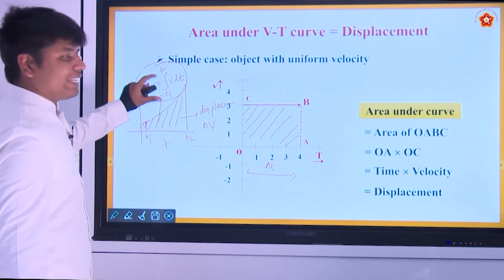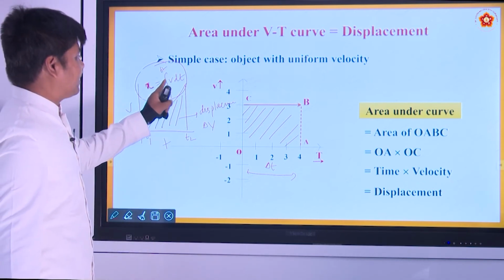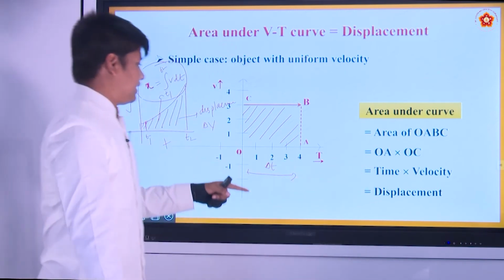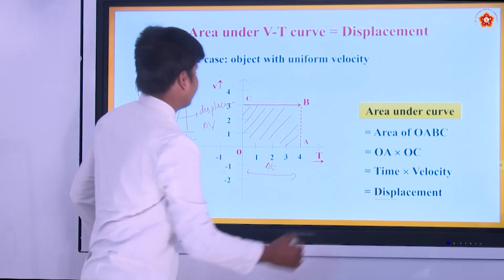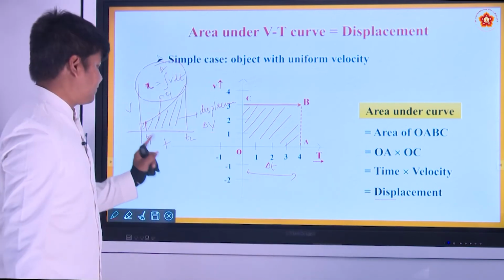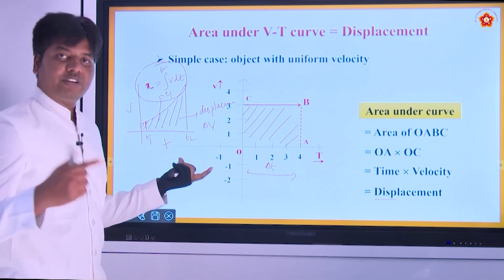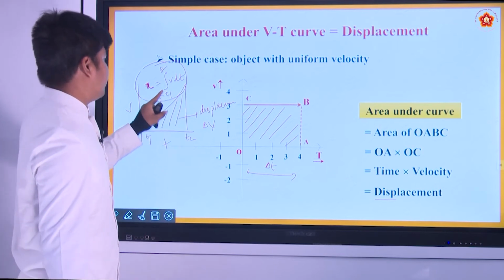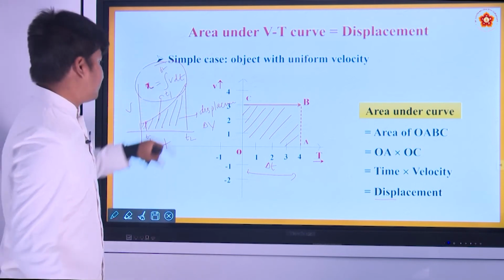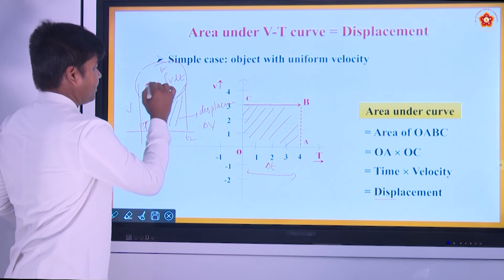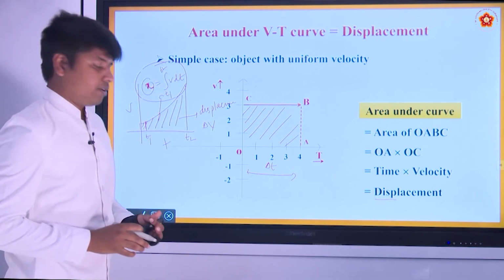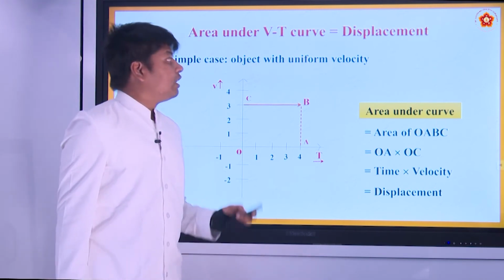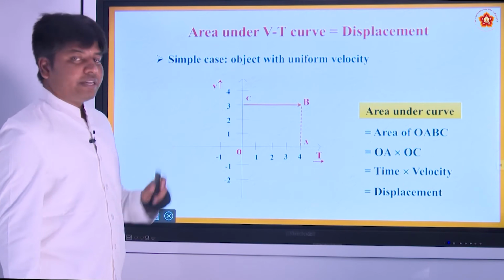So displacement is the integral of V with respect to time. V dt gives you displacement, not acceleration. If we want the displacement from time t1 to time t2, take the integral of velocity over dt from t1 to t2, put in the time values, and you will get the displacement. All right. So this is about the area under the VT curve, which gives you the displacement.